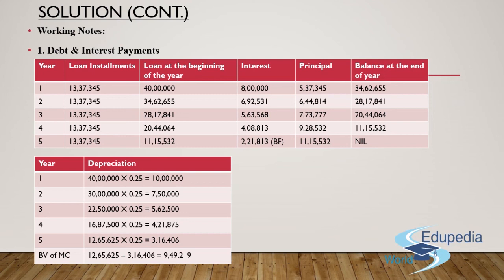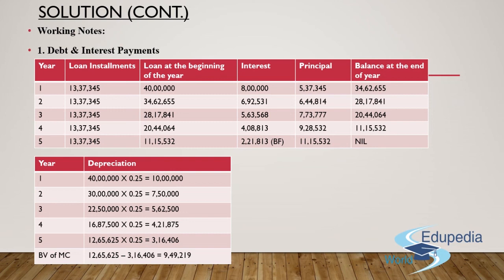Subtract the same from the balance at the end of year 1. You'll get the balance at the end of year 2 as 28,17,841 rupees. A similar exercise needs to be repeated for year 3 and year 4. And finally, what you'll see is that the balance at the end of the fourth year will be 11 lakh 15,532 rupees. So you'll charge the interest on this amount.